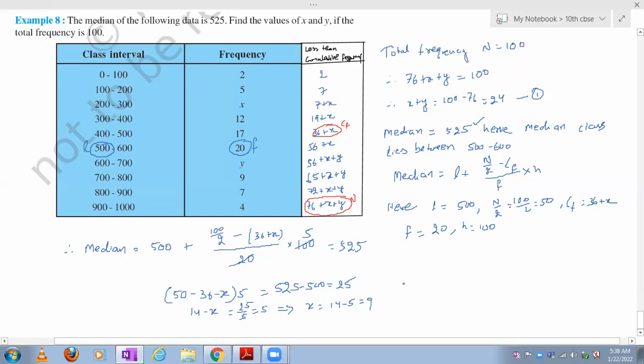Now we got x. Now putting x is equal to 9 in equation 1. So 9 plus y is equal to 24. That means y is equal to how much? y is equal to 24 minus 9, that is 15. This is the missing frequency problem. So therefore x is equal to 9 and y is equal to 15. That's it. This is the answer.